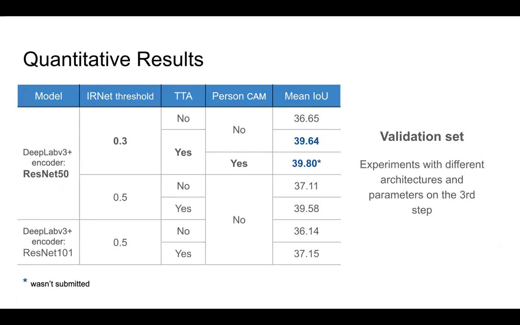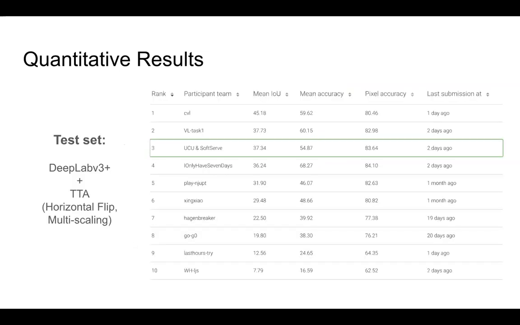We received a slightly better performance after adding activation maps for a person, however, we didn't manage to submit it on time before the challenge deadline. Our final solution is an end-to-end DeepLab v3+ model with ResNet 50 encoder and TTA post-processing. We achieved 37.34 mean IOU, gaining third place at the LID challenge.